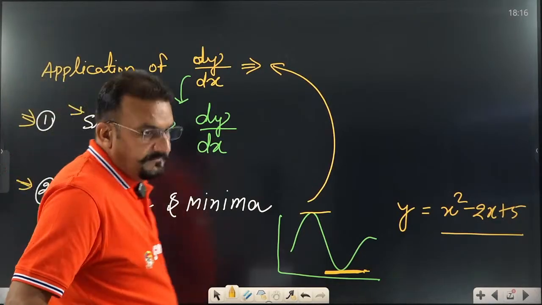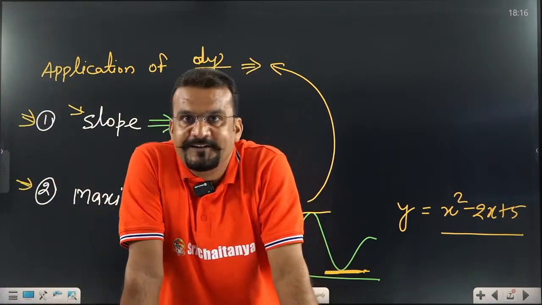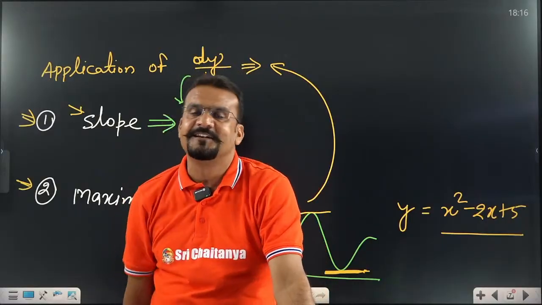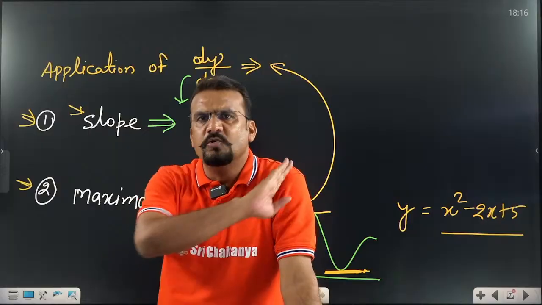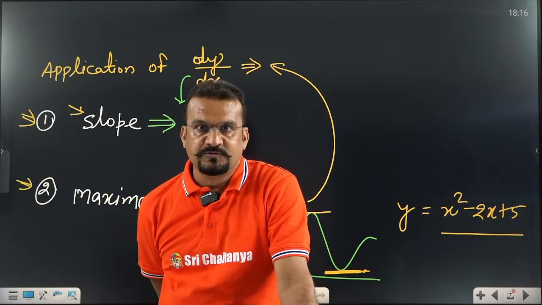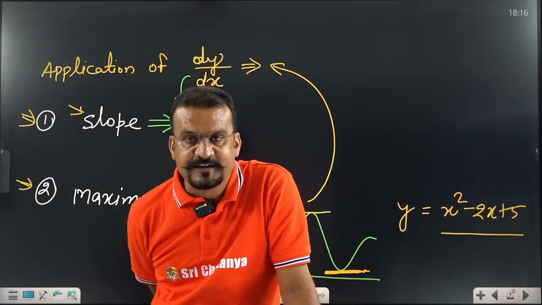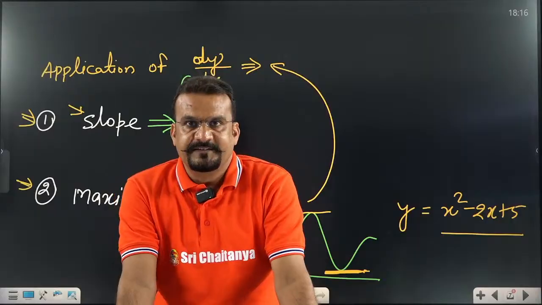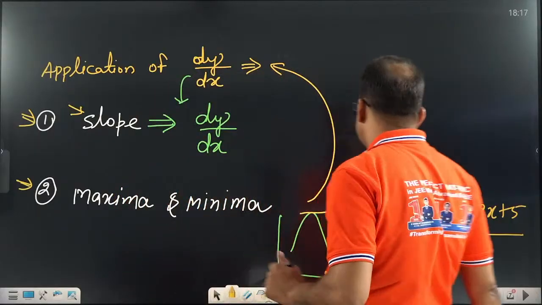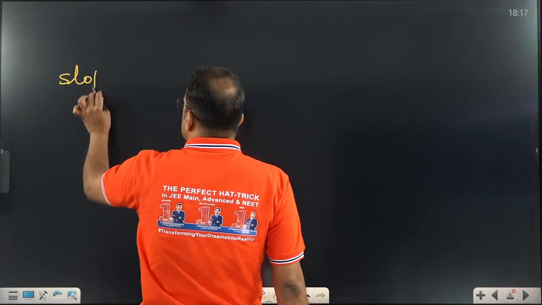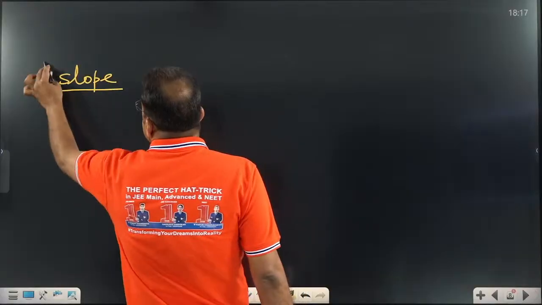So let me teach you these in a very fantastic way with my trick, that is the VS trick, very, very important. You need not go for longer calculation because you are biology students. That's why there is no need to go so deep into mathematics. So let us start first with slope, and slope is very important. Try to learn slope deeply because this is a very important topic.